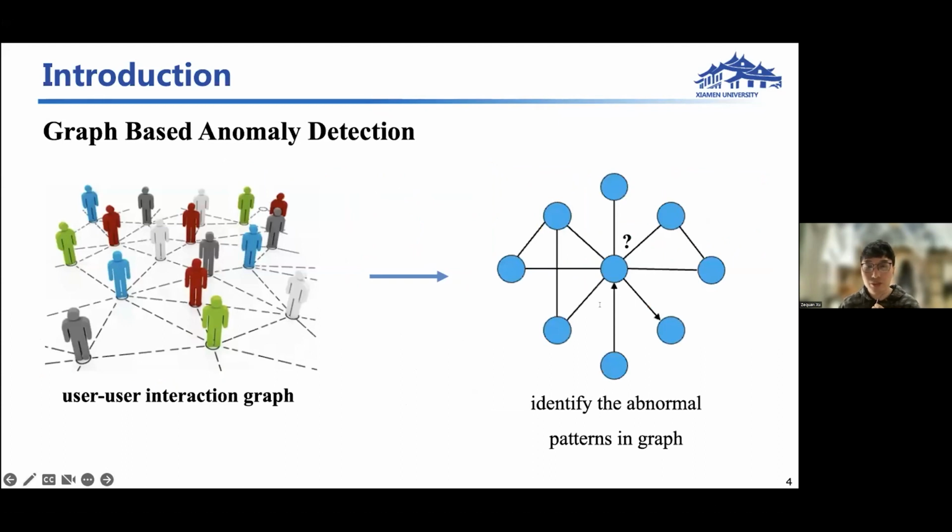And typically, the social nature of WeChat makes it a natural choice to model user relationships as a user-user interaction graph. In this way, the BMA detection problem is closely related to graph-based anomaly detection. It aims to identify the abnormal patterns that deviate from the majority in the graph domain. So in our task, it is a node classification problem.